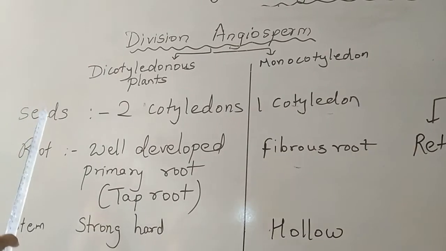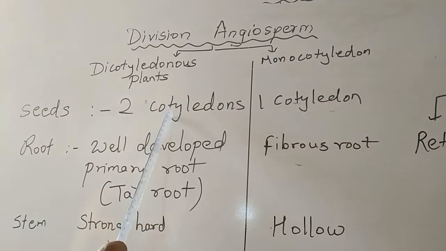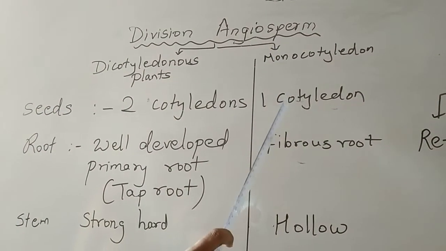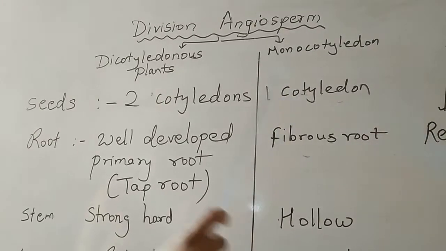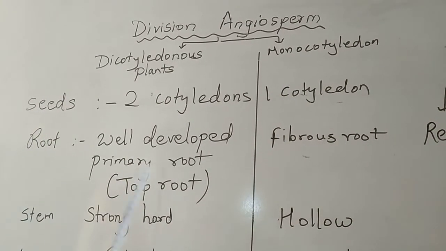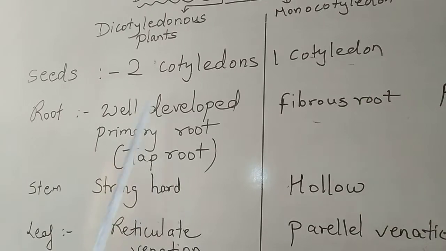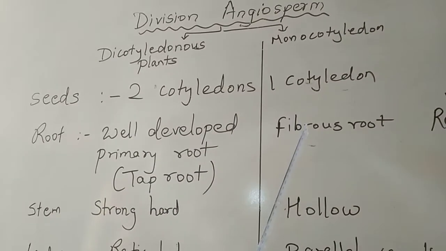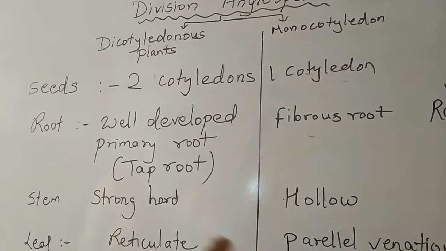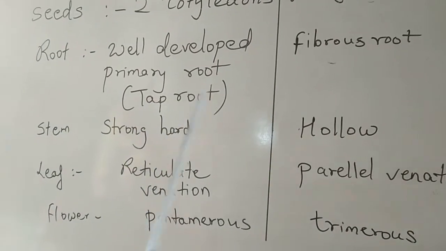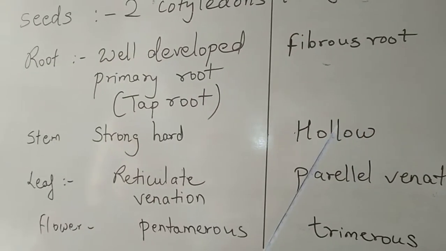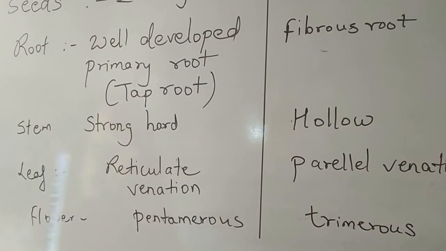We have studied that in seeds there are 2 cotyledons, and in monocot there is only 1 cotyledon. Similarly, for root we have studied the taproot system, and in monocot the fibrous root system. Stem is hard, and in case of monocot it is hollow. And leaf also we have studied.